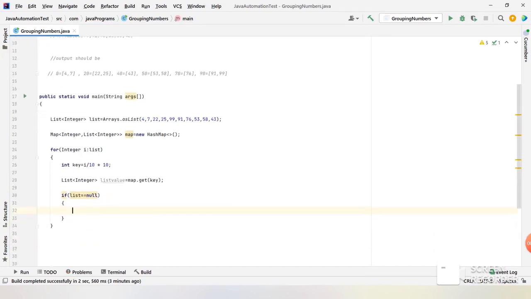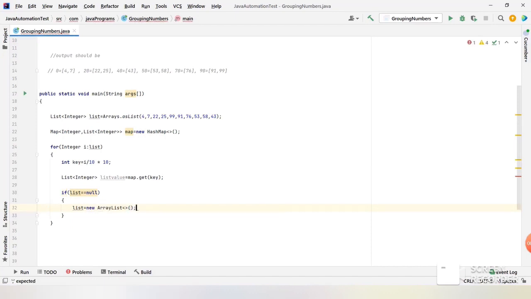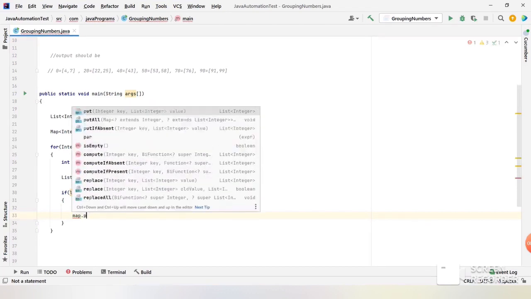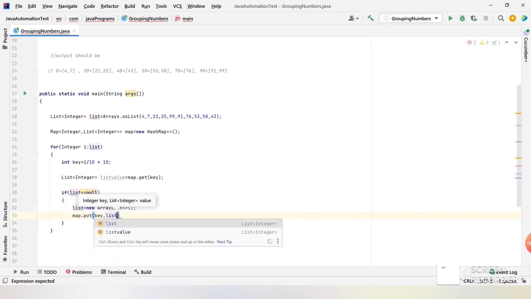If it is null, now I will create a new object of ArrayList. Once the object is created, now you need to insert this list into the map. Already we have created a map object, right? Map.put. Put is a method where we can add elements into the map. Basically the key is the key which we have taken, and the value is nothing but the list.